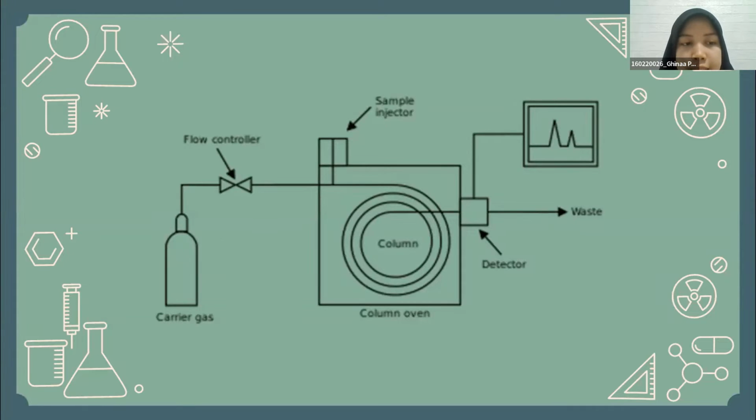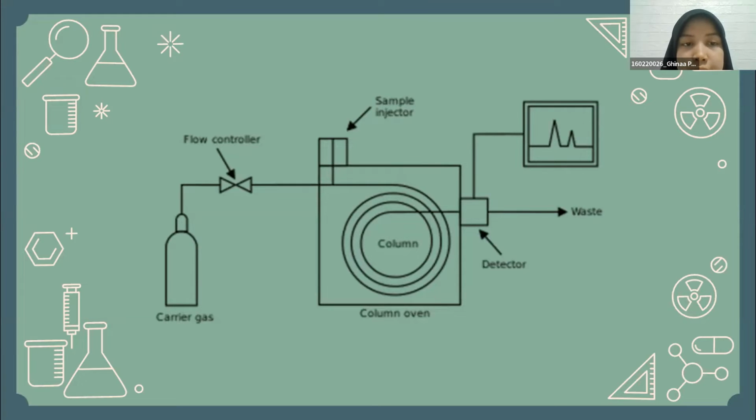This is a gas chromatograph. The parts are: carrier gas, or what we often call the mobile phase in gas chromatography, is used to carry the solute into the column. Sample injection part, the function of the injection part is to deliver the sample into the carrier gas stream. Column is the place where the separation process occurs because it contains a stationary phase. Detector, for detecting components that have been separated from the column continuously, quickly, and accurately. All detectors are included in the oven, which is hotter than the column temperature. Recorder, its function is to print the result of the experiment on paper.